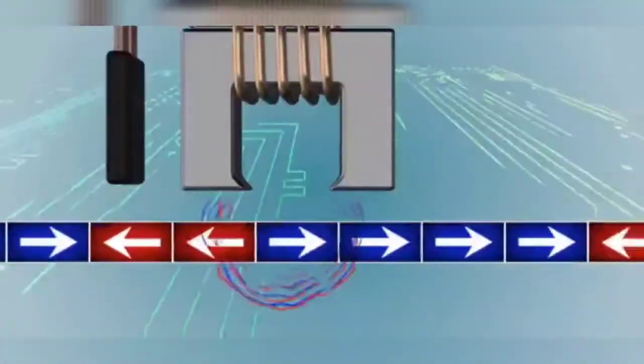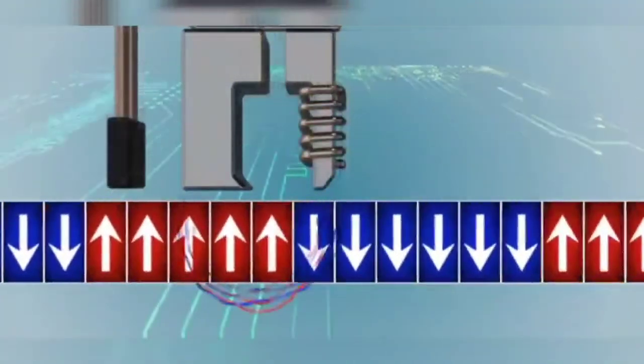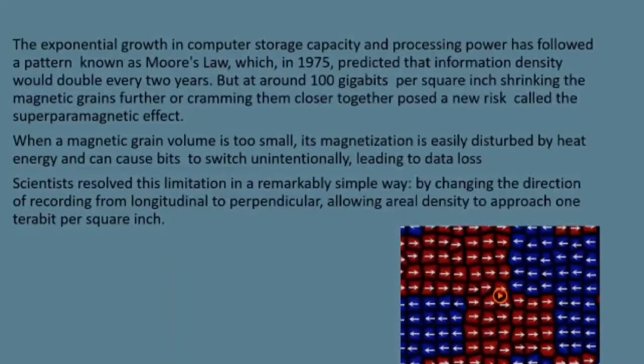This has been solved very easily by changing the direction of recording from longitudinal to perpendicular, allowing areal density to approach 1 terabit per square inch.